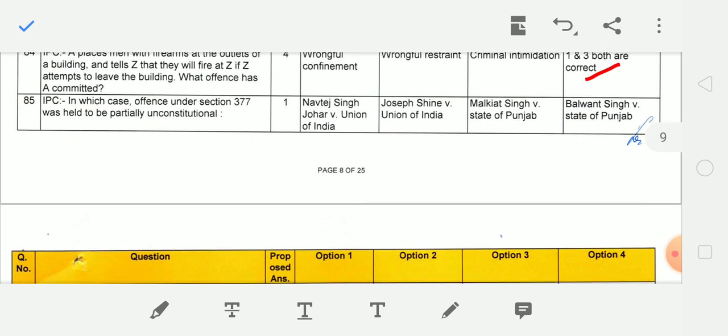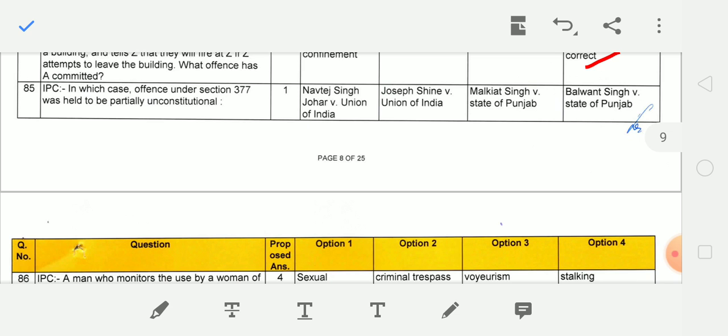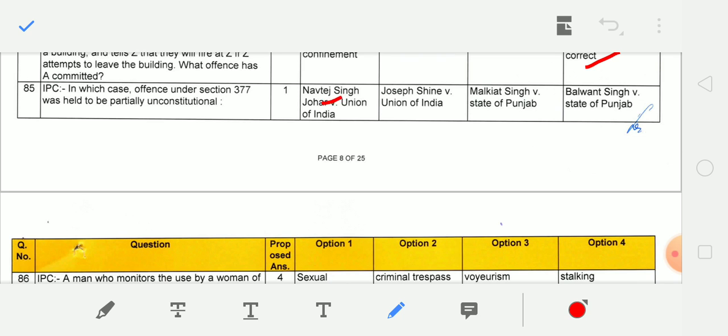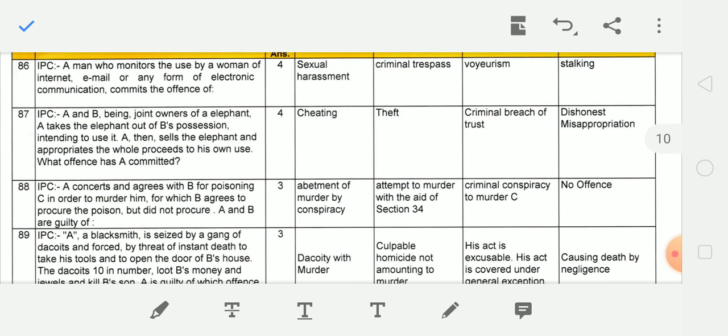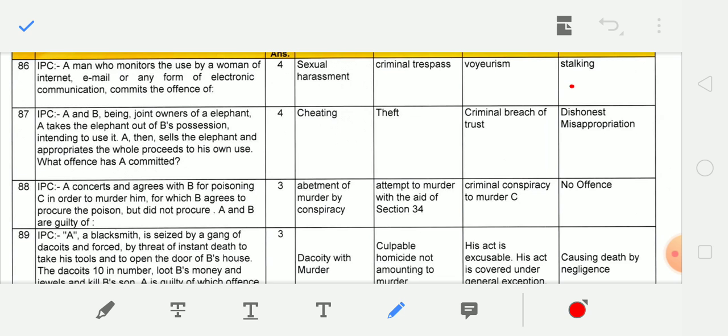Next question. In which case was Section 377 held to be partially unconstitutional? So, Navtej Singh Johar case. Next question. A man who monitors the use by a woman of internet, email and any form of electronic communication commits the offence of stalking.